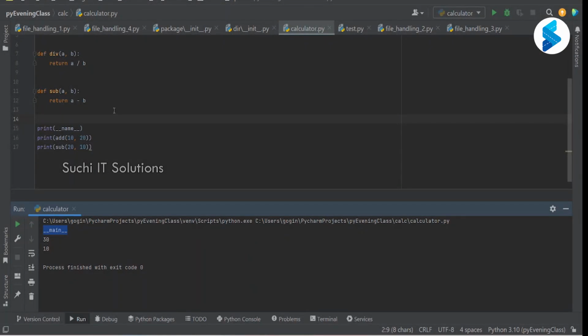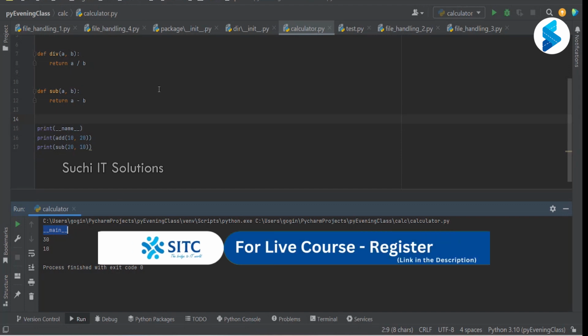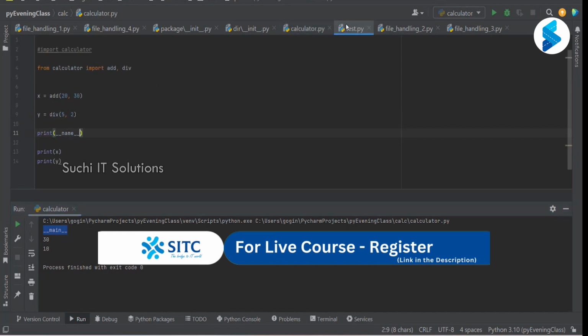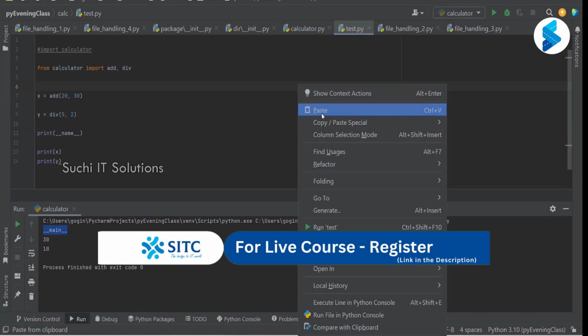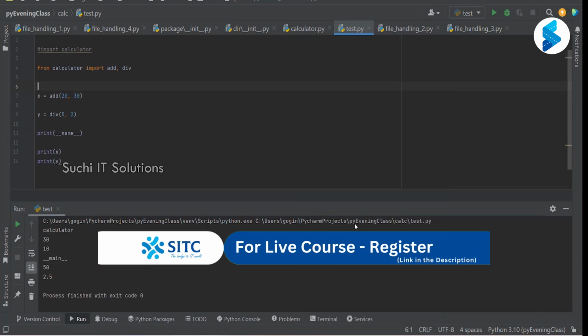If I'm executing calculator.py and the variable __name__ is present in it, then it will just say __main__, because this is the main file that is being executed. Now let me run test.py. The __name__ that was there in the calculator.py no longer says __main__. It says the module name.